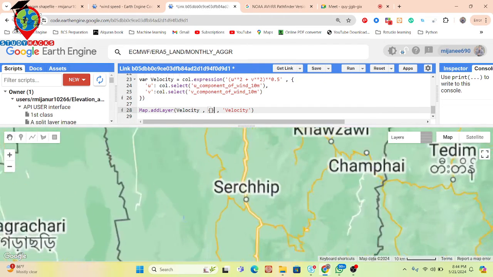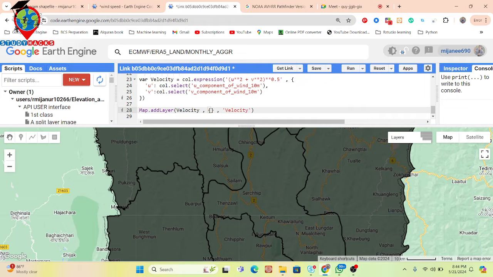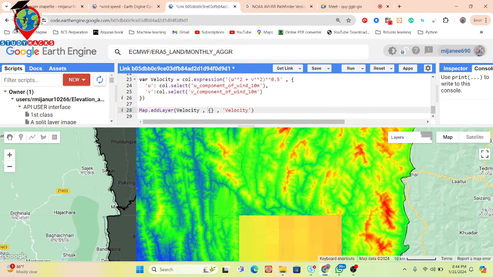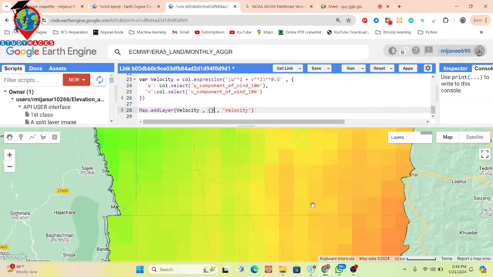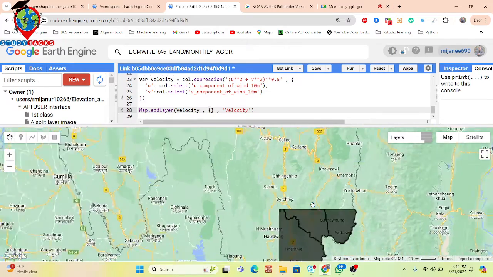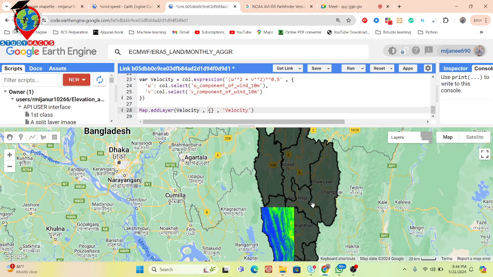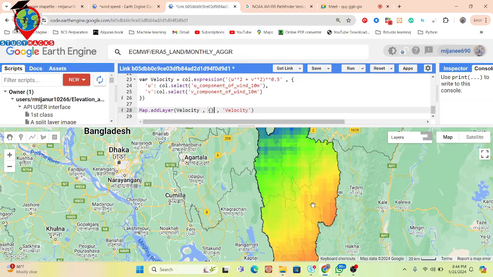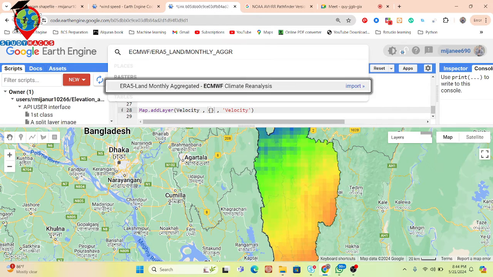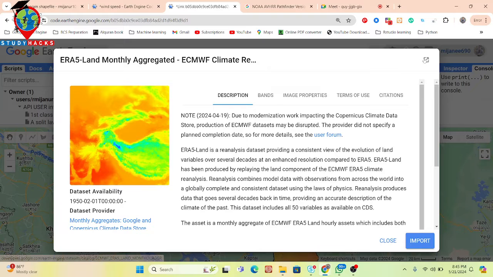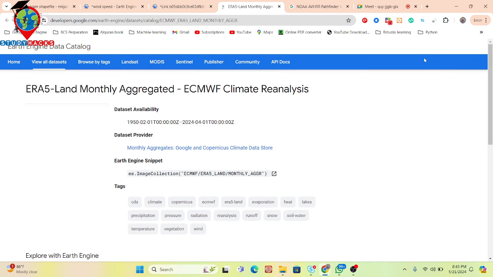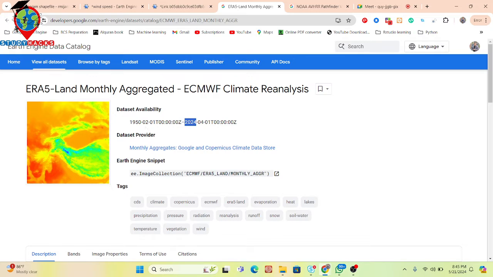This time it also added another layer which calculated the velocity of wind. You can see it is also available from 1950 to 2024. So there is a lot of data we can get.